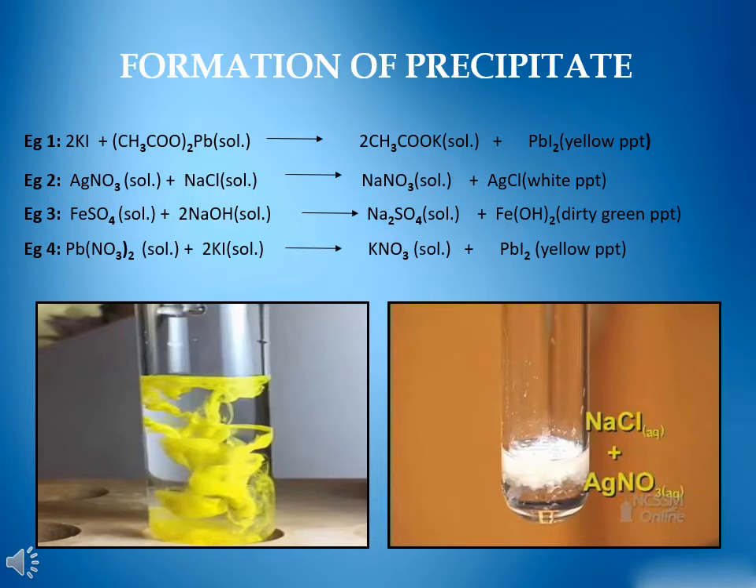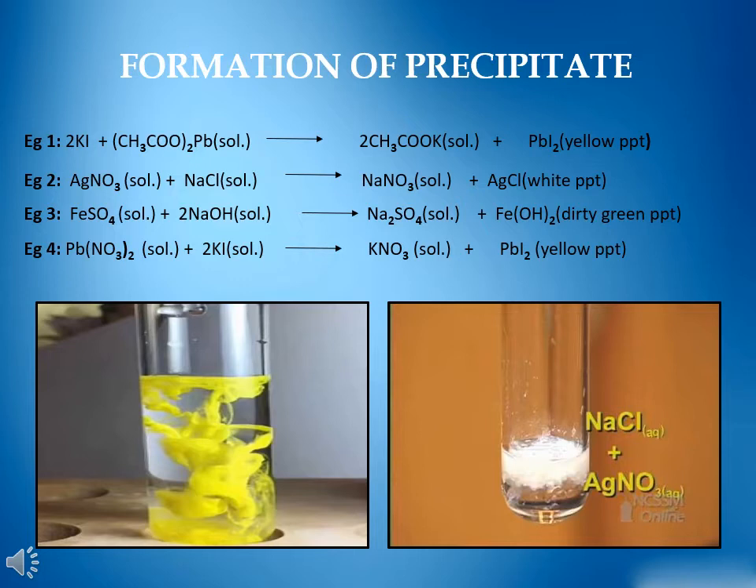Formation of precipitate. When two solutions of soluble substances are mixed together, an insoluble solid substance called precipitate is formed. Precipitate is shown by downward arrow in a chemical reaction. Following example will prove the point. Example 1. When colorless potassium iodide solution reacts with colorless lead acetate solution, it forms potassium acetate solution and yellow precipitate of lead iodide.